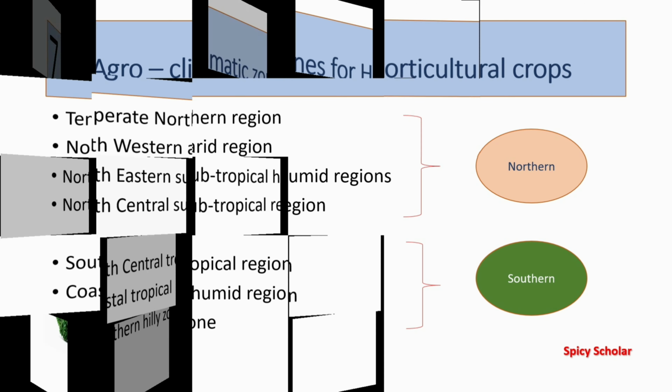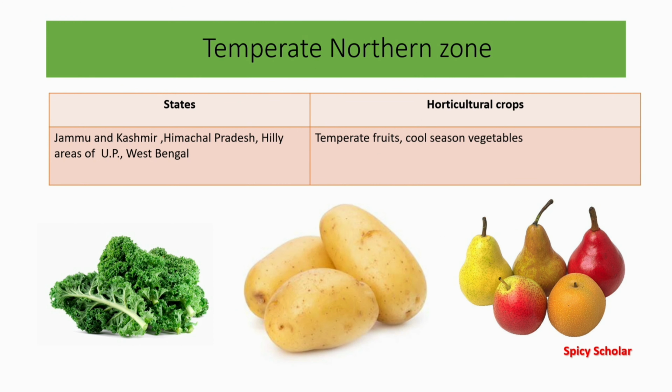Friends, now we are entering into state and its horticultural crops in a particular agroclimatic zone. So now start imagine our country's outline map for remembering states and its horticultural crops. Important horticultural crops in temperate northern zones are temperate fruits and cool season vegetables. Friends, fill your mind with lovely pics of apple, pear, potato, kale, etc. States which comprise this zone are Jammu and Kashmir, Himachal Pradesh, hilly areas of UP and West Bengal.